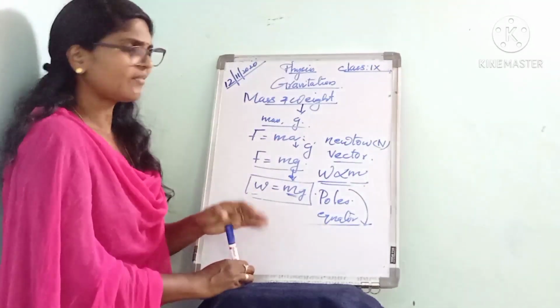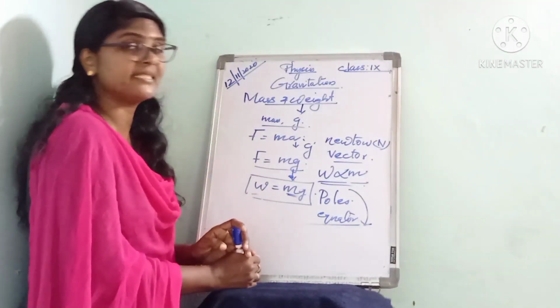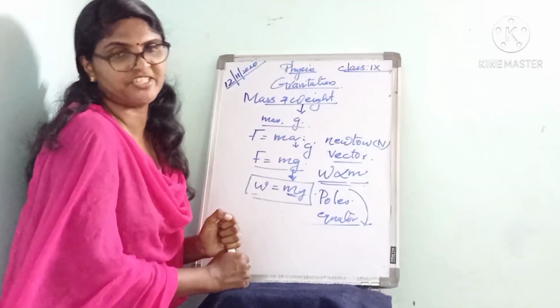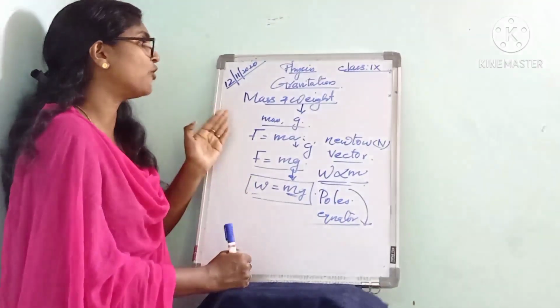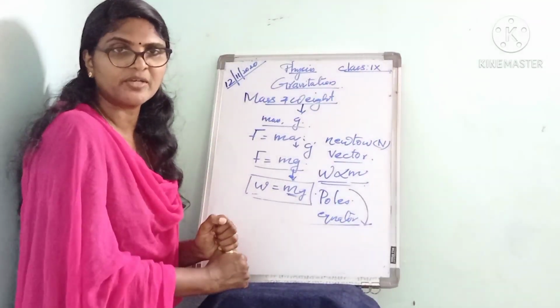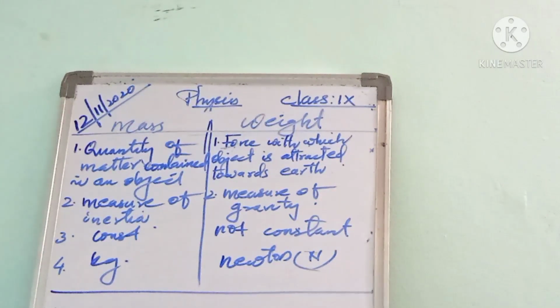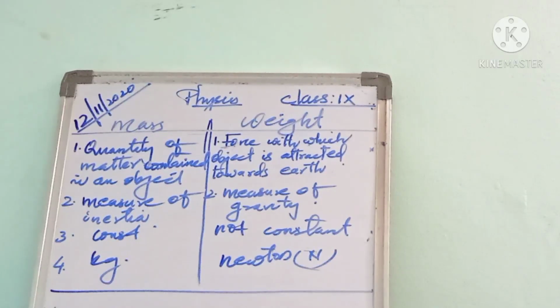We already said the weight of an object depends on its location. That is about weight. Okay, let's see the difference between mass and weight. The first is, what is mass actually? It is the quantity of matter contained in an object. The quantity of matter contained in an object is called its mass.